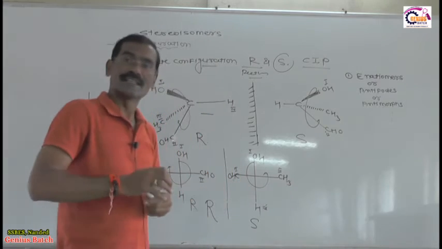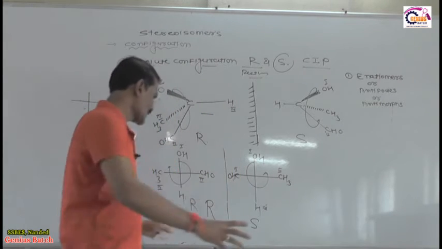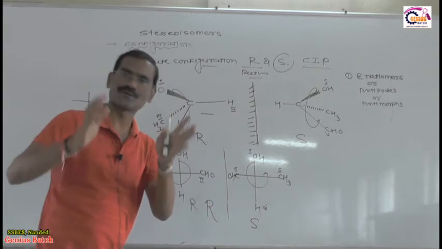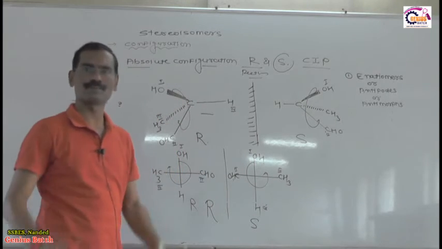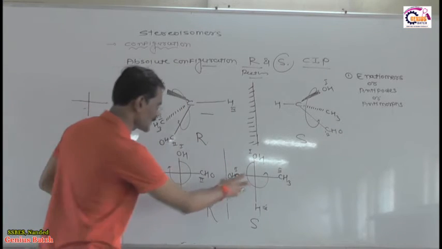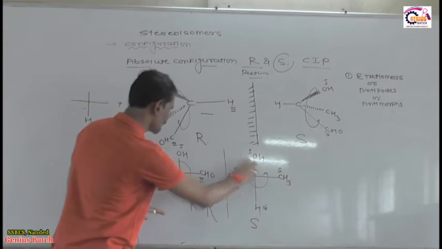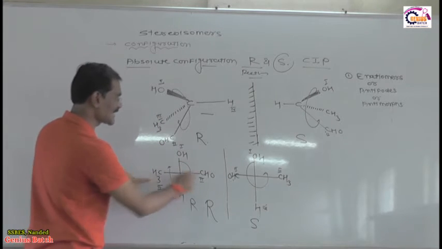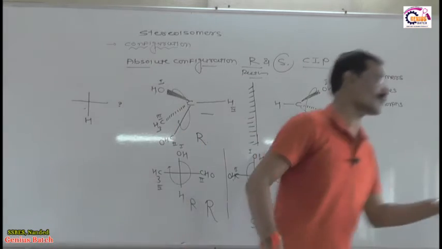Because enantiomers are optical isomers, they have non-superimposable mirror images of each other. Non-superimposable mirror images means what? If we put this molecule on this molecule, suppose CHO is here, but already here is CH3 and CH3 is here. This image is called non-superimposable.